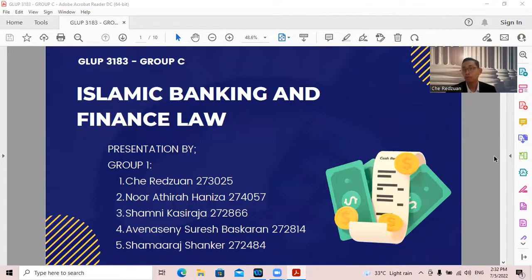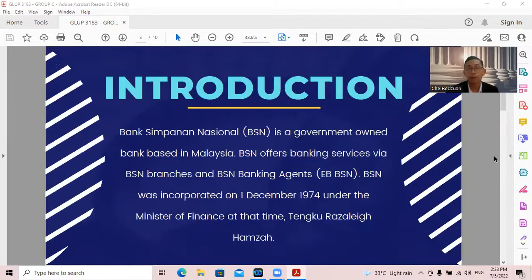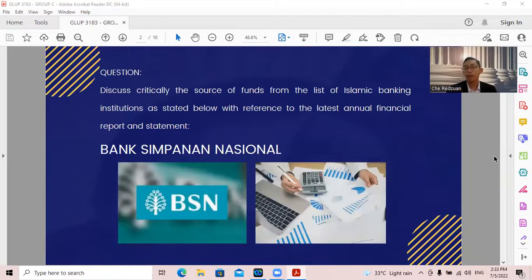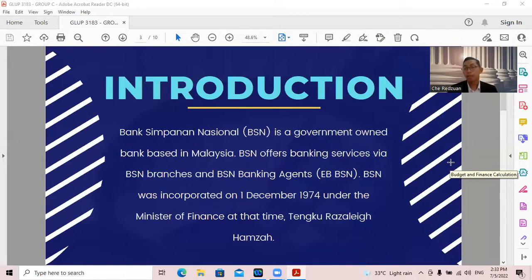My number is 273-025, and I will be presenting from my group, which is group 1, and our members are Nur Atira Haniza, Syamni Kasih Raja, Alvina Seni Suresh Baskaran, and also Shamara Sangka. So we will be presenting about the source of fund for the Bank Simpanan Nasional. Without wasting time, I will be giving a brief introduction about what is BSN.